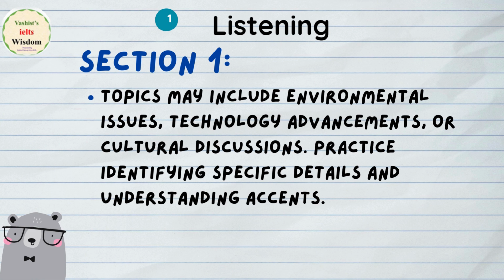I'm not talking in this video about what type of questions you can have, I'm just telling you the topics because this is a request for the topics. So please prepare all these topics. These are the important topics for listening: environmental issues, technology advancement, and cultural discussions. And practice identifying the specific detail. That is a tip for you. And underline the keywords, what they are asking, on the listening side.